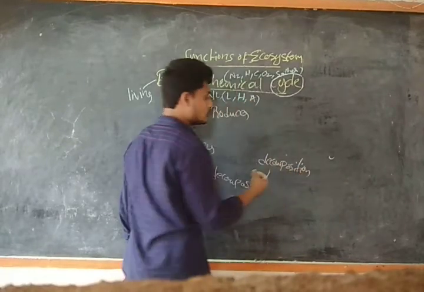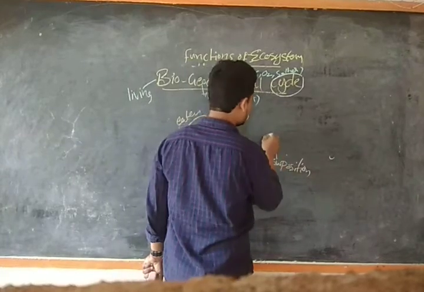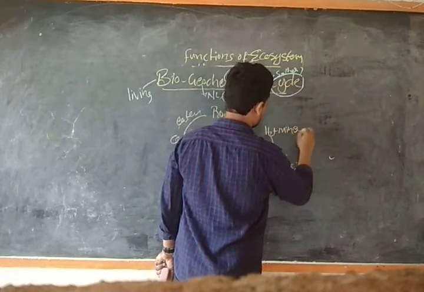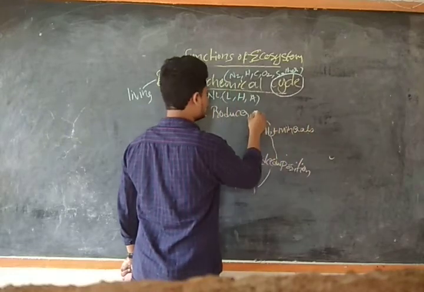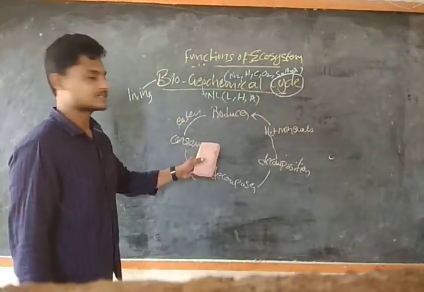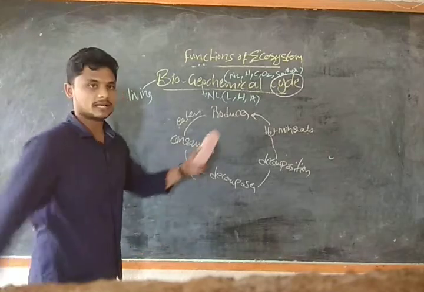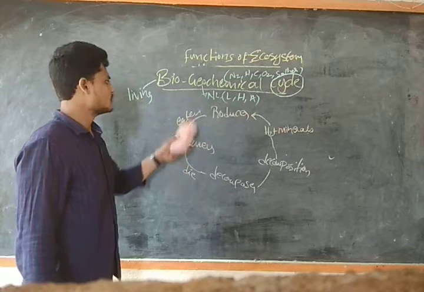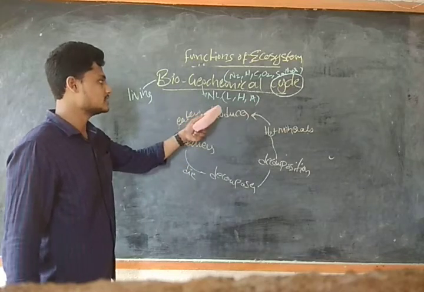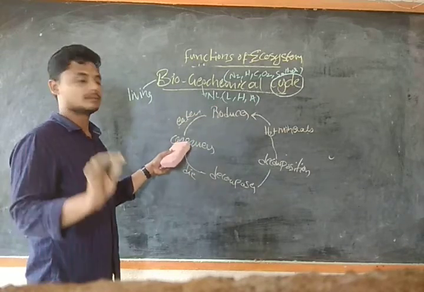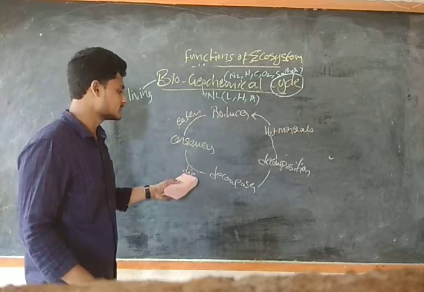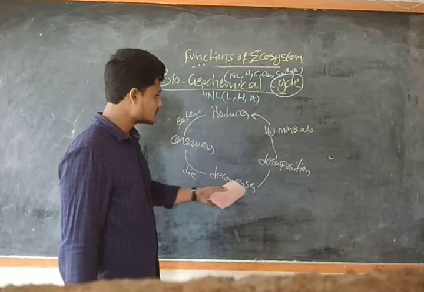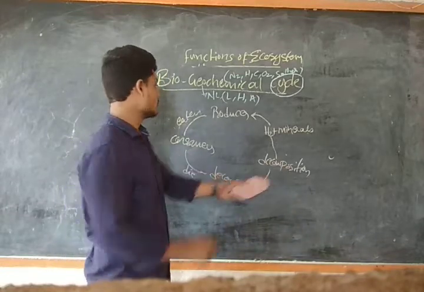Okay, so decomposition takes place, which means there will be some water and minerals in the soil. This will again be taken by the producers. A simple example: producers are the green plants which exist on the earth, guys. These will be eaten by the consumers. We have dealt with many classes on how this takes place. Consumers, after some days or years, will die, guys. So they become the decomposers. The decomposer carries out the decomposition process, guys.